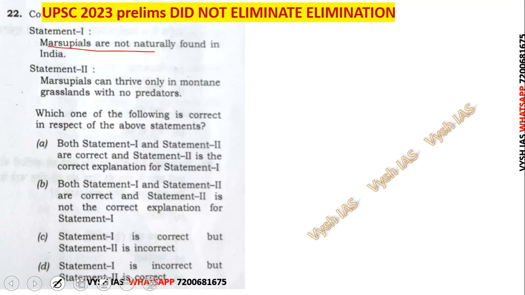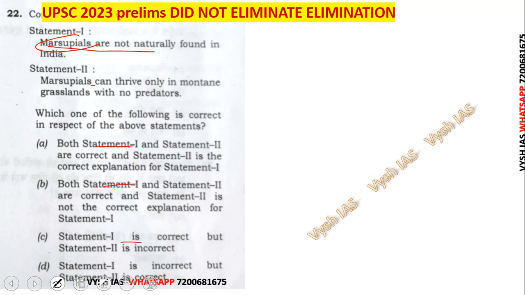Many people's problem is they don't even know what a marsupial is. You know mammals, you know aquatic animals, but marsupials you don't know. But it was in the news, and that is why we made a question specific to that for the first time. Last year's batches, I think, we did not make any question on marsupials, but this year we made one with the pictures and all. So marsupials are not naturally found in India. That is actually correct, but with that information you cannot do anything with this question because there are 3 places where they are telling statement 1 is correct.